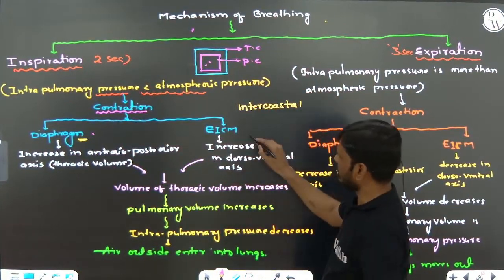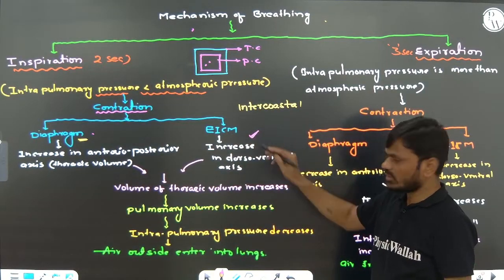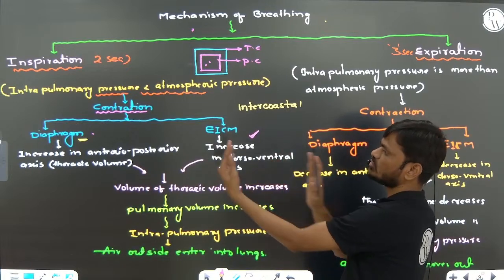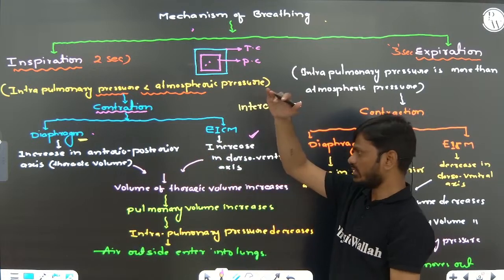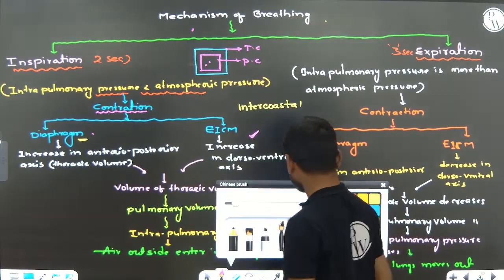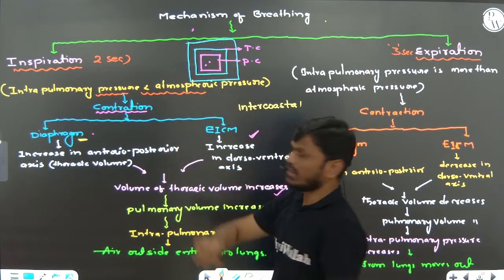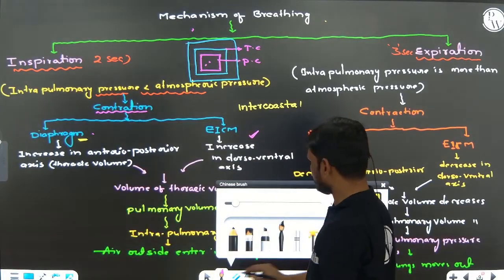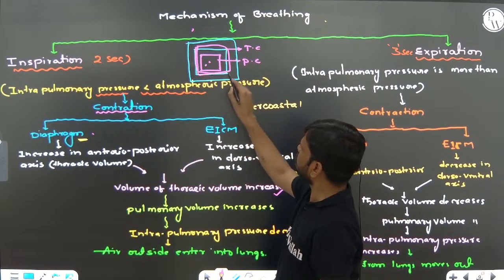At the same time, when the external intercostal muscles contract, the volume of the thoracic cavity increases dorso-ventrally. When the volume of the thoracic cavity increases, the volume of the pulmonary cavity also increases.